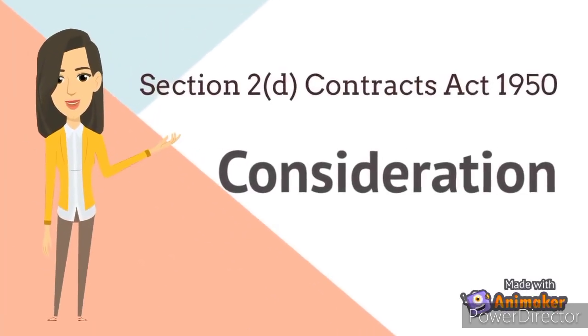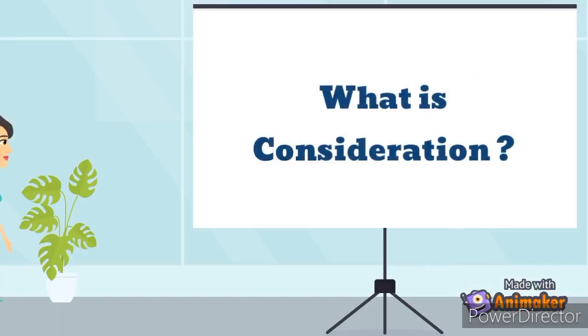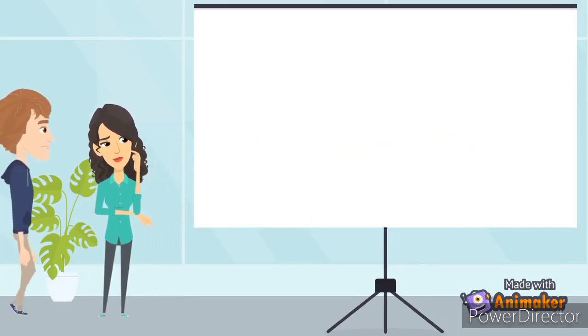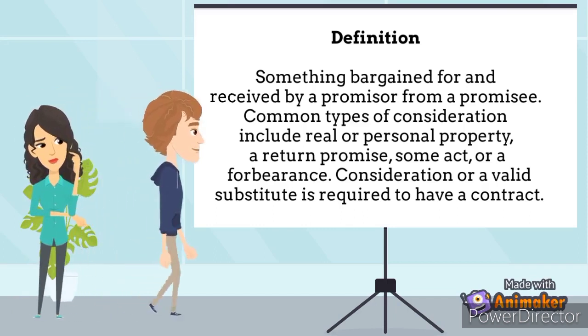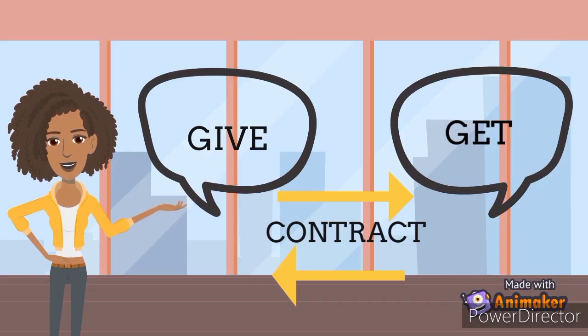Section 2(d) Contracts Act 1950. Consideration. What is consideration? Consideration is something bargained for and received by a promisor from a promisee. Common types of consideration include real or personal property, a return promise, some act, or a forbearance. Consideration or a valid substitute is required to have a contract. An easy way to understand consideration is that each party has to give something and to get something.